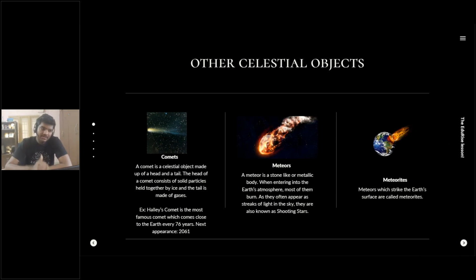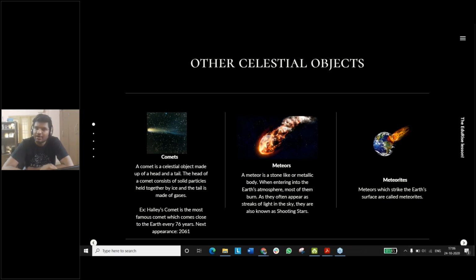What is a comet? Comets are quite interesting. Comets are celestial objects made up of a head and a tail. The head of the comet consists of solid particles held together by ice, and the tail is made of gases, right? An example is Halley's comet. It's the most famous comet, which comes close to the Earth every 76 years. It last appeared in the year 1986. Of course, I didn't actually see it, but the next appearance is in 2061. So don't miss it. Watch out for this comet in the year 2061, which is, I think, 41 years away.